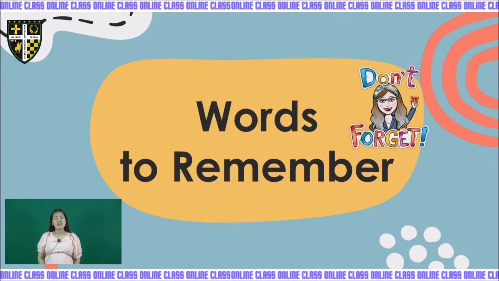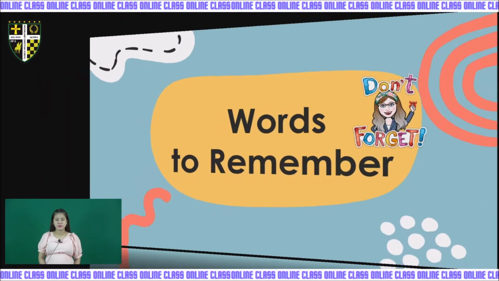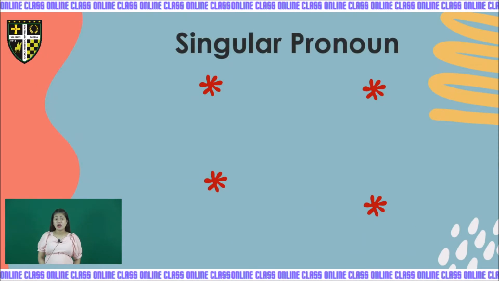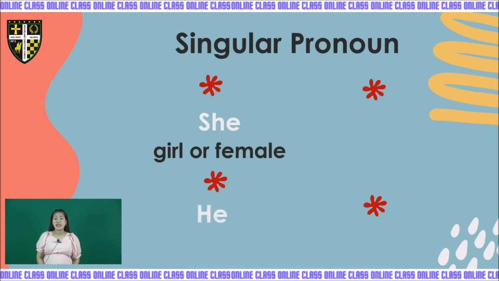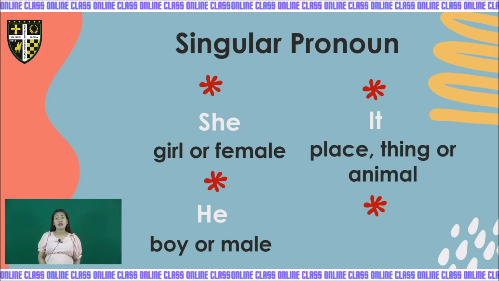So kids, these are the words that you need to remember. In singular pronoun, we have she. She is used for a girl or female. Then next, he. He is for boy or male. Then it is for place, thing, or animal. Then you is for singular pronoun.